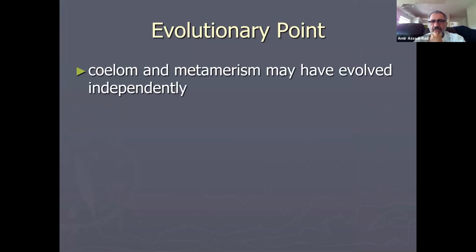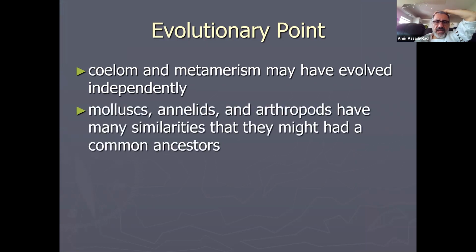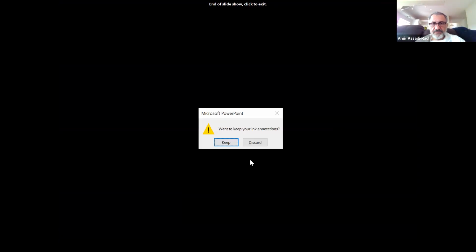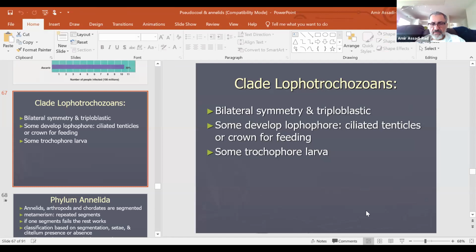Evolutionary points: coelom and metamerism may have evolved independently, and mollusks, annelids, and arthropods have many similarities that suggest they might have a common ancestor. Okay, so that would be the end of the material for this phylum. We still have mollusks to talk about, and that would be the end of the material for exam number 4.